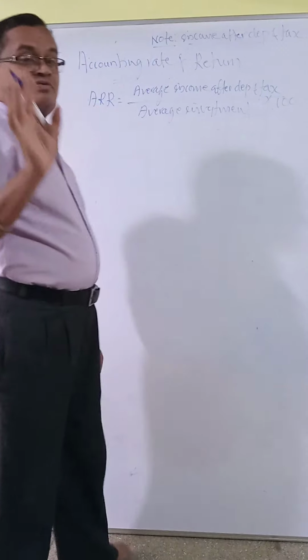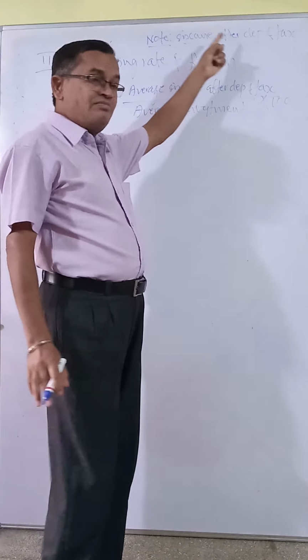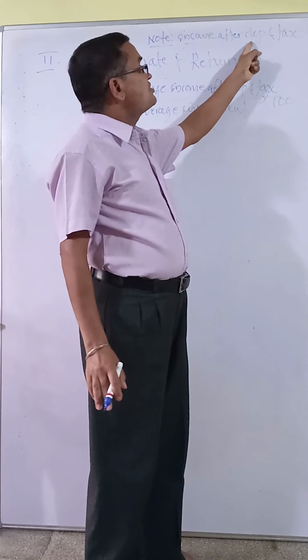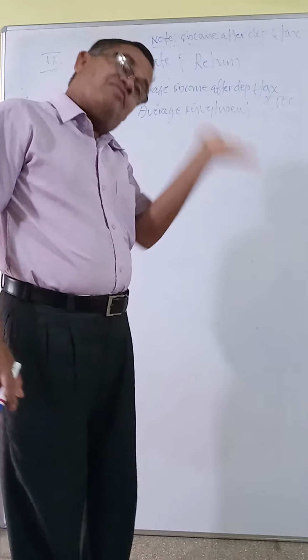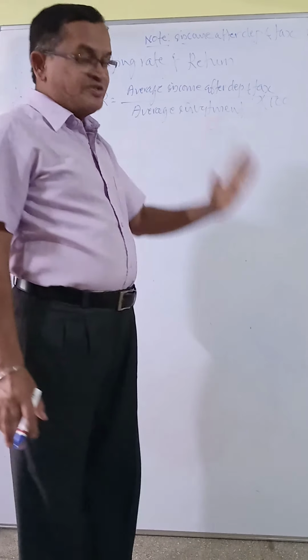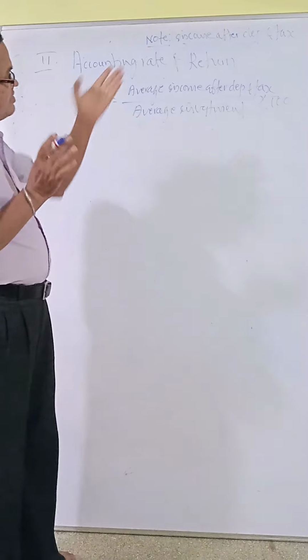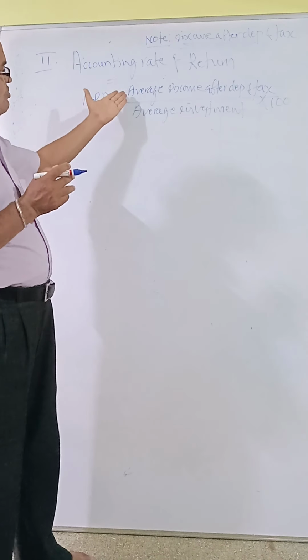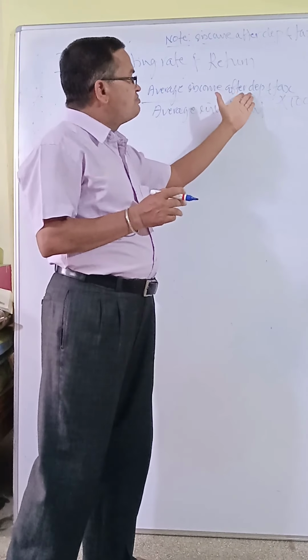But in the calculation of payback period, we considered income after tax before depreciation. But here, after depreciation and after tax means we have to deduct depreciation and we have to deduct tax.